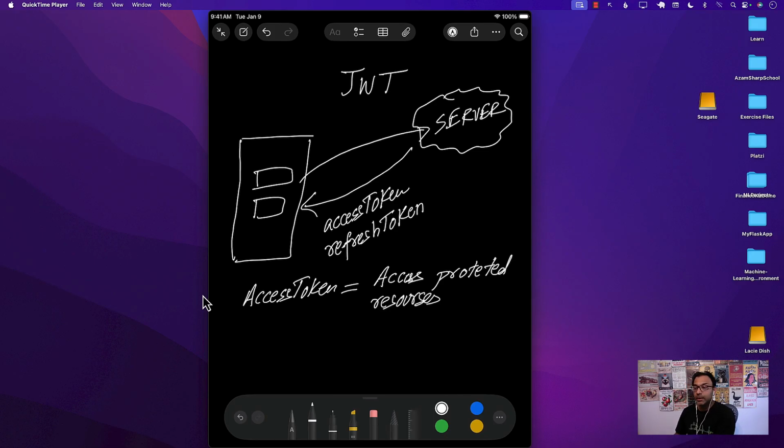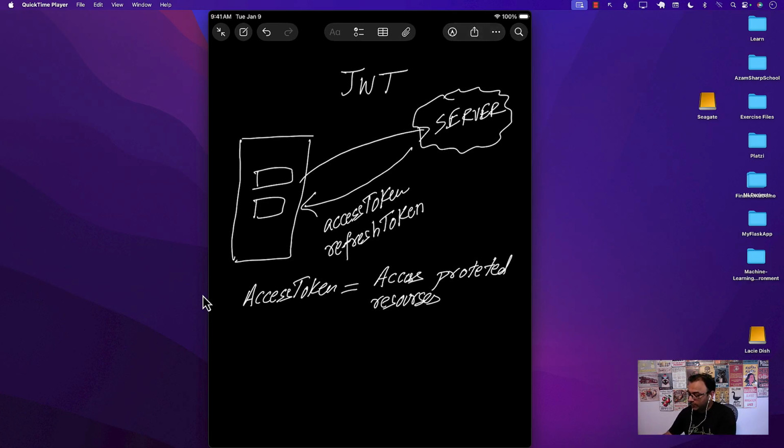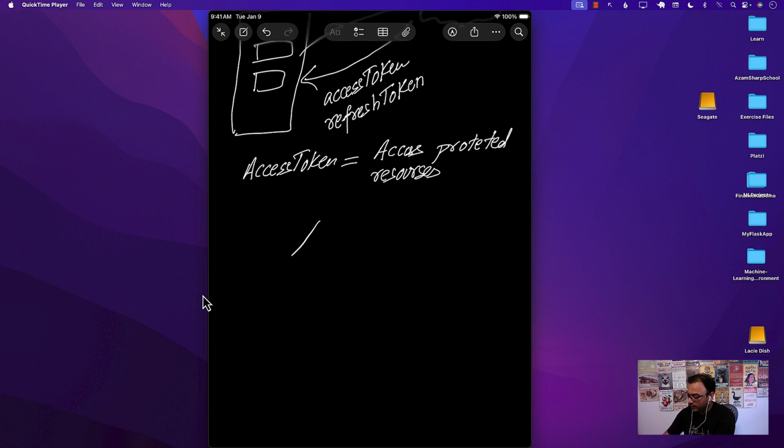This means that once you have the accessToken, and maybe in the future you need to go and get your profile, so you go to a route called profile. Profile is protected, which means you can only access it if you are logged in. But how do we know that you're logged in?